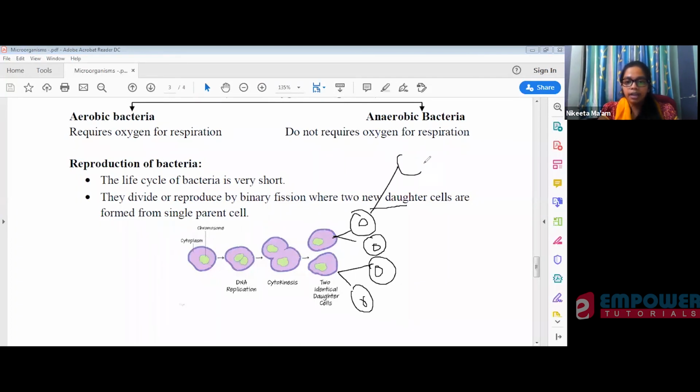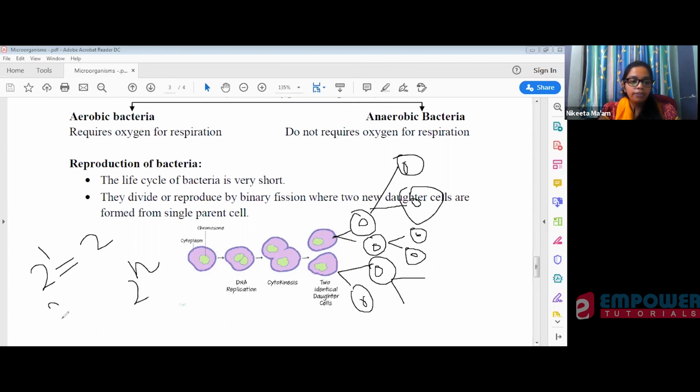From here again you will have two more, and again here two more. So if you see, it is 2 raised to n. This is how they multiply. When you have one division, from 1 you will have 2. With 2 divisions, from 2 you will have 4. With a third division, you will have 8.